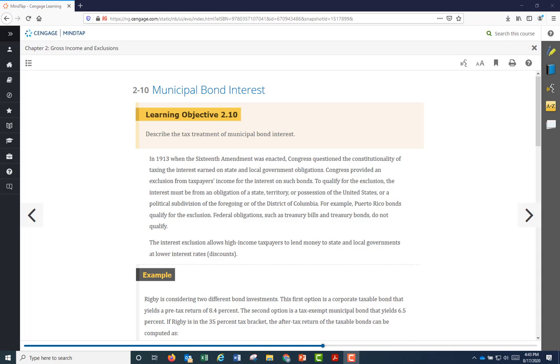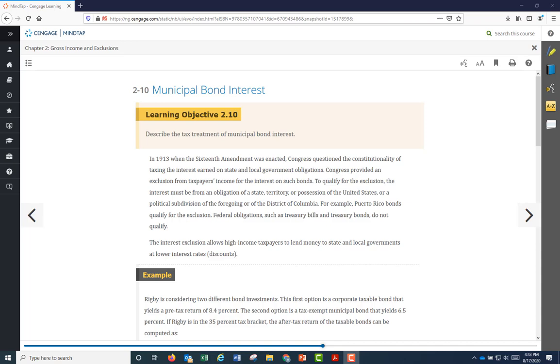If you see something on the sample problems that comes from the Water Authority of Georgia, for example, or Department of Highway bonds, I'm just making these up, but it's something similar to that, then that is a municipal bond, and interest is not taxable.